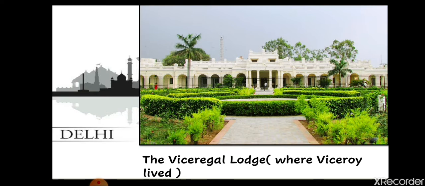In winters or in normal situations they used to live in Delhi. So this is the Viceroy's house in Delhi, named the Viceregal Lodge. Till 1931, the Viceroy lived here. Now you will ask where the Viceroy started living after that. So that I will explain to you later.